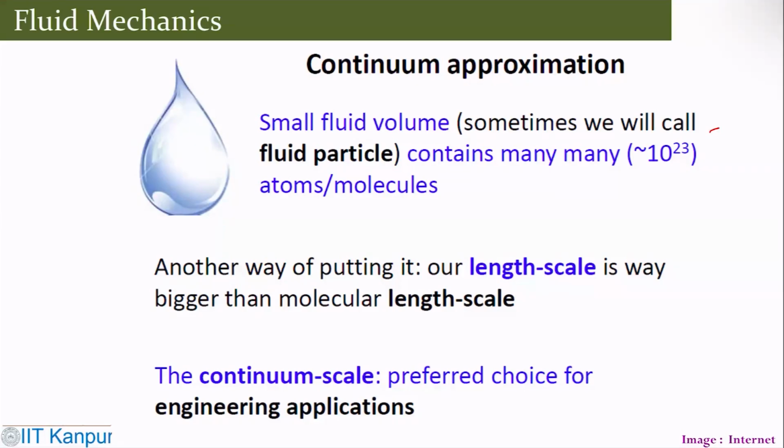So that's one of the continuum approximations. Alternatively, one can think of it as the length scale being much larger than the molecular length scale. Obviously, that brings in a number, the Knudsen number, that defines this. These continuum scales are the preferred choice for any kind of engineering application because most of the applications we are dealing with are continuum in nature.